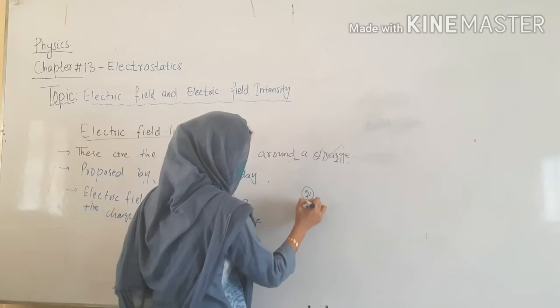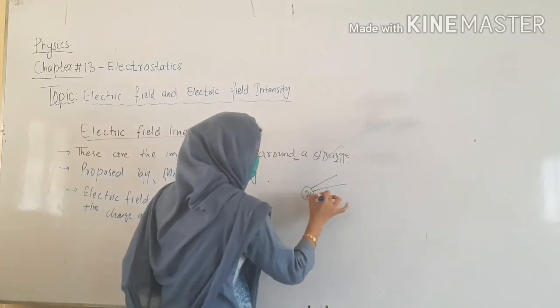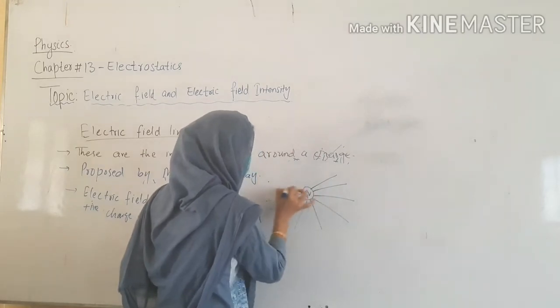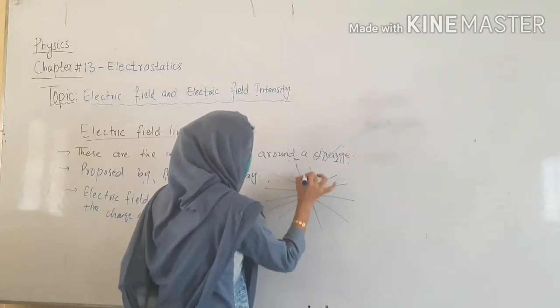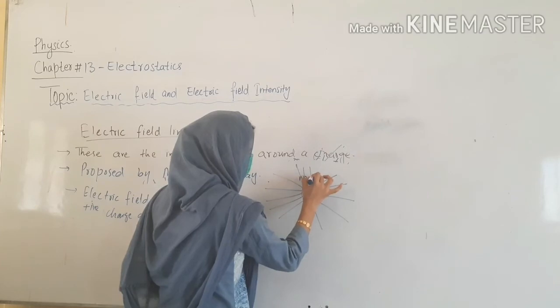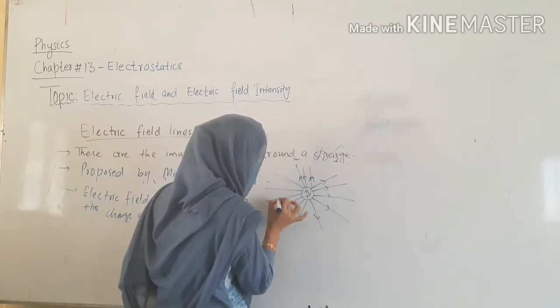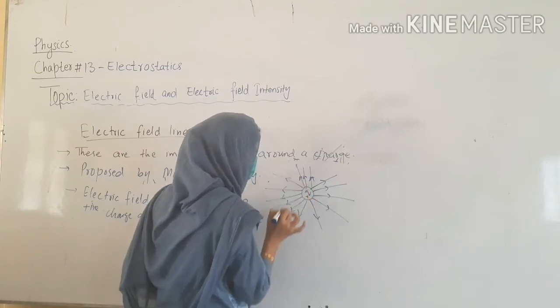I can take it as a positive charge. As we move away from the charge, these are the electric field lines. The direction is away, obviously, because it is a positive charge. This is the origination point and the direction of the field lines is away from it.